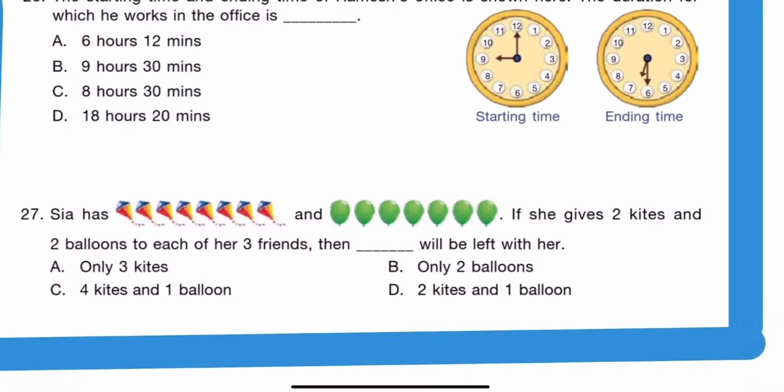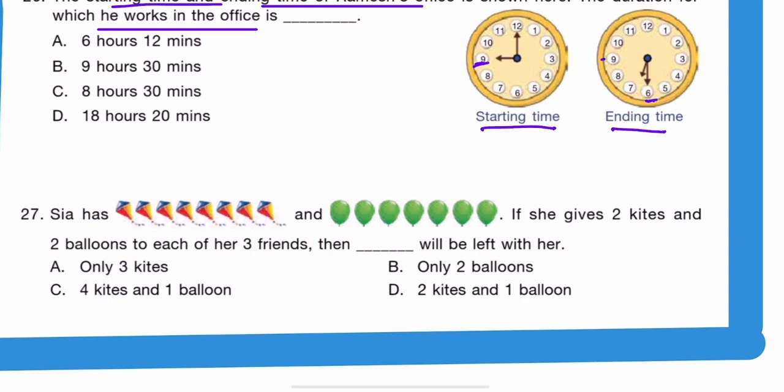Question 26. The starting time and ending time of Ramesh's office is shown. The duration for which he works in the office is. So this is the starting time and this is the ending time. We have to find the duration. So it starts from 9 and then ends at 6:30. So count from the 9. 1, 2, 3, 4, 5, 6, 7, 8, 9. So 9 hours, but it is 30 minutes more. It is 6:30 time. So 9 hours and 30 minutes. So it is option B.